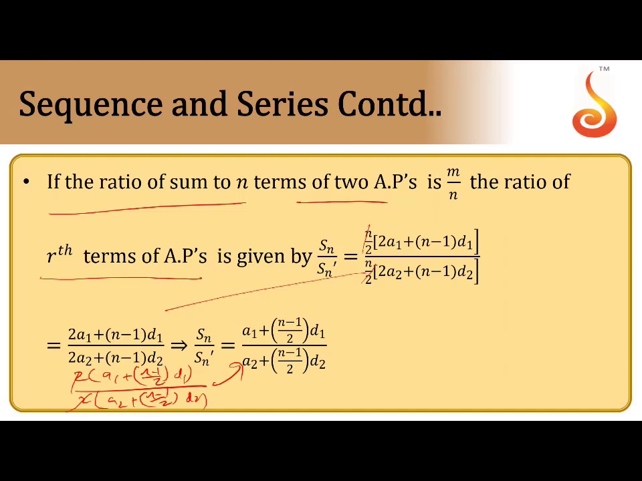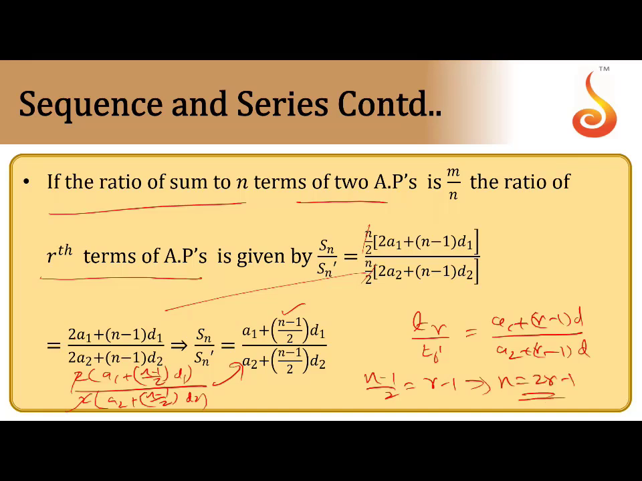How to get Tn by Tn dash, or Tr by Tr dash? You can replace (n minus 1) by 2 with r minus 1, and you get the ratio of the rth terms. So if you want the ratio of rth terms, take (n minus 1) by 2 equal to r minus 1. That means a1 plus (r minus 1) into d1 by a2 plus (r minus 1) into d2. So in this case you can take the relation n equal to 2r minus 1. If you substitute it on the right side, you will get the ratio of the rth terms. This point you can remember. I hope this is clear.